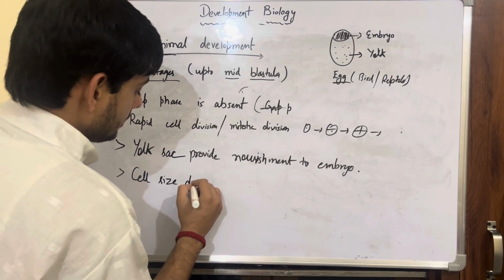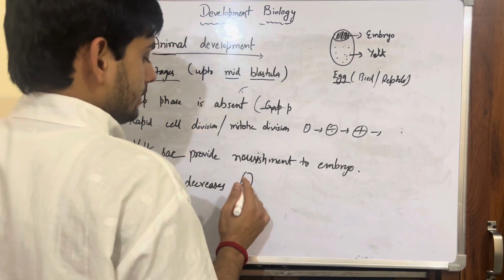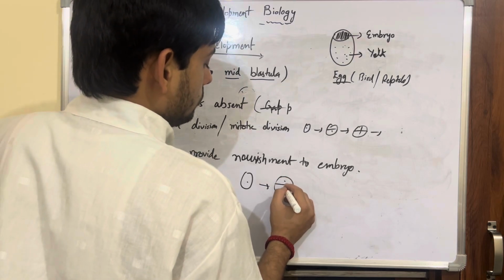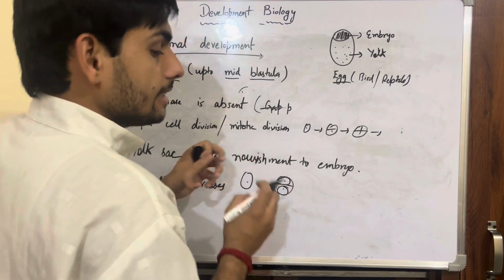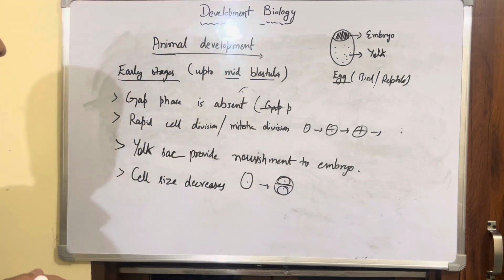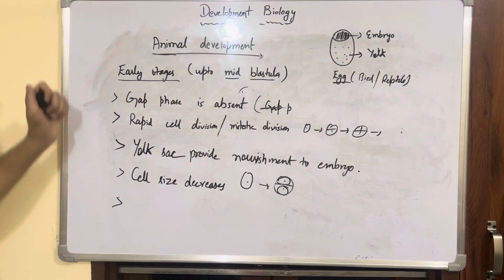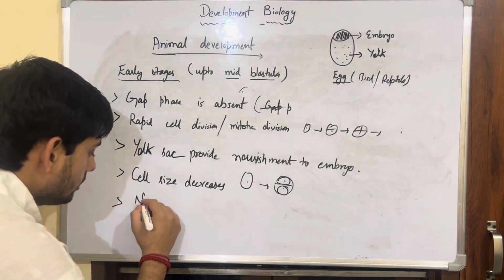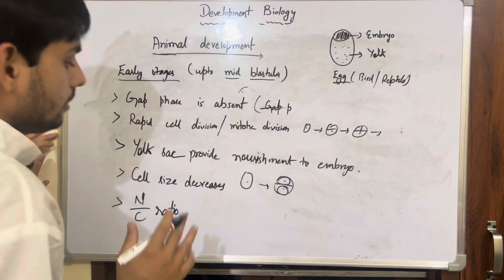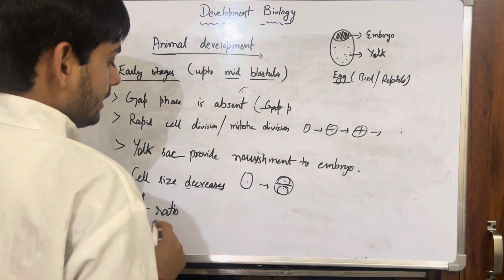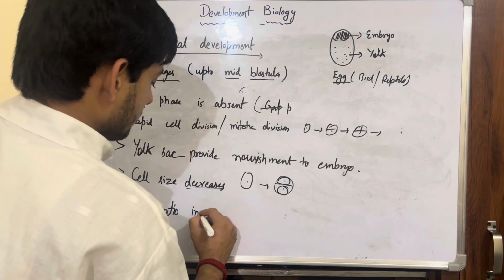This is explained like this: let's say this is your zygote, which will form a two-celled stage. If you see only this part or this part, the cell size is actually getting decreased. Then we have the nucleus to cytoplasmic ratio. Now if cell size is getting decreased, in case of the ratio, the ratio is increasing.